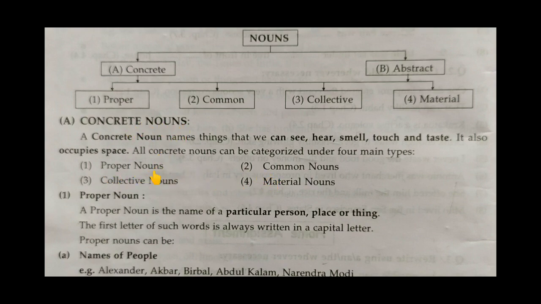First is proper nouns, second is common nouns, third is collective nouns, and fourth is material nouns.